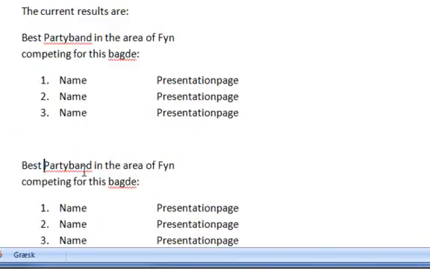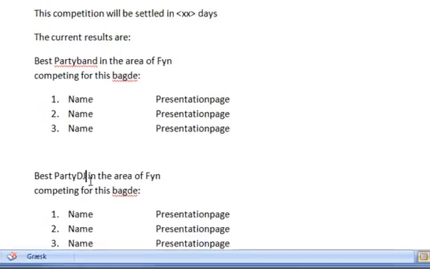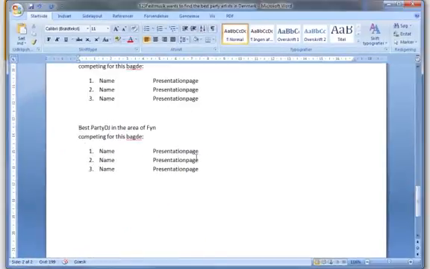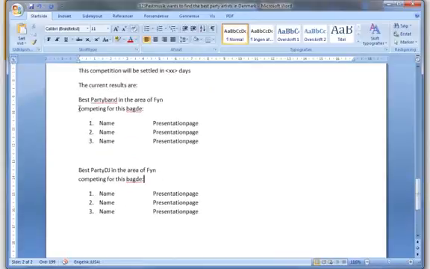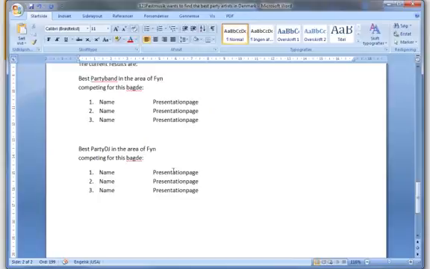Just best party DJ in the area of Fyn, blah blah blah, competing for this badge, and we will show that badge. So just do 2 of these on that page, or you can do 3, whatever you want. We will be able to figure out that this is what we need to repeat, and that should be it.